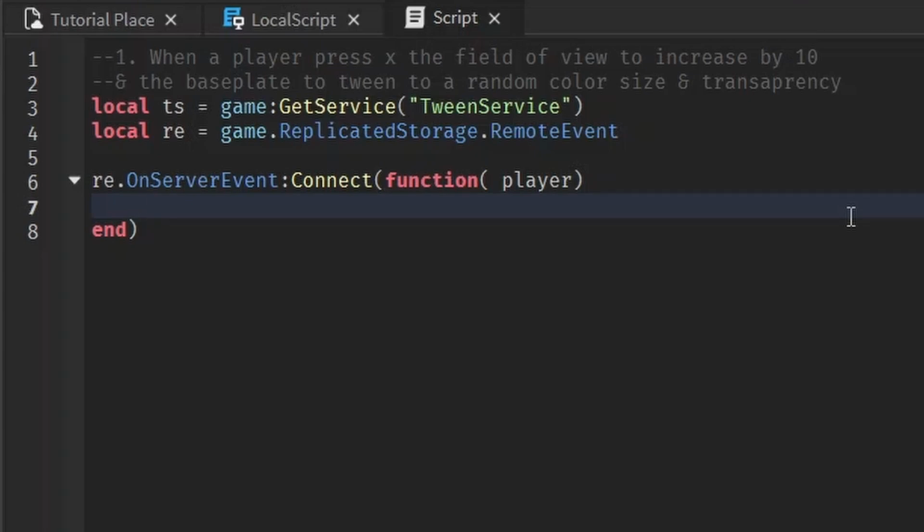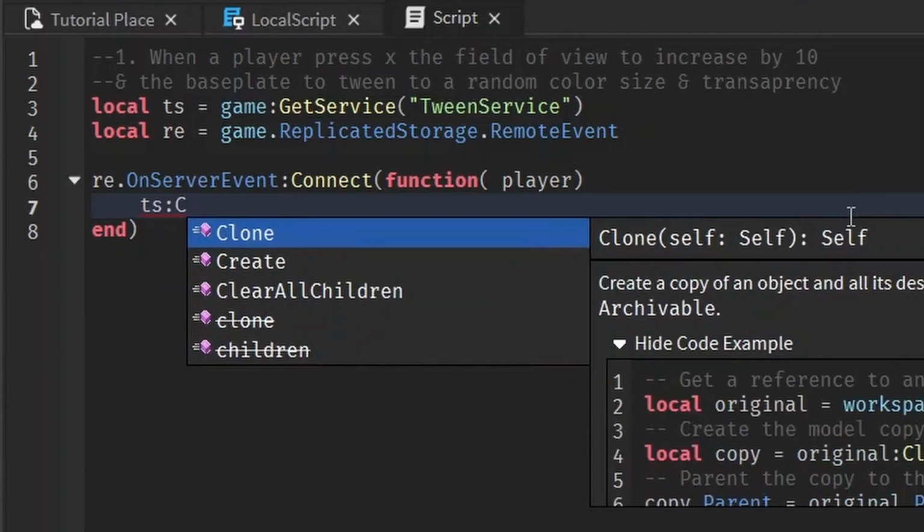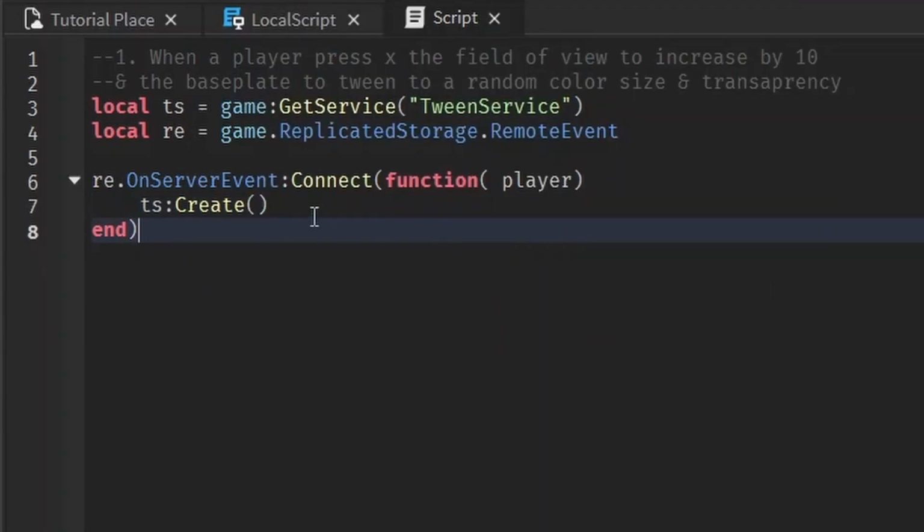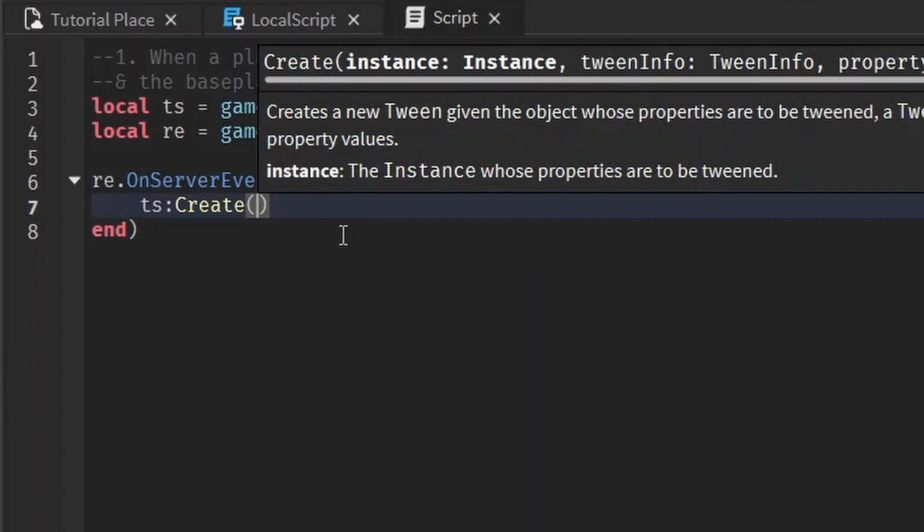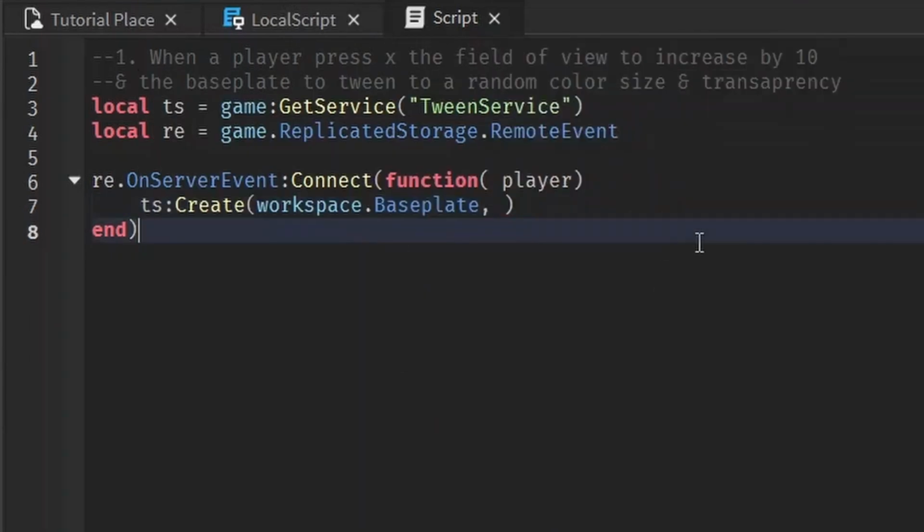And now we want to make a tween that makes the base plate into a random color, size, and transparency when the player presses X. So remember, we need to create a new tween, and it takes 3 arguments. The first one is the object we want to manipulate, in this case, the base plate. Then we got to give it a tween info.